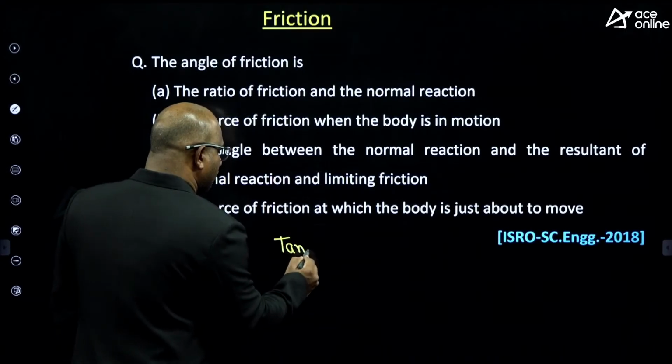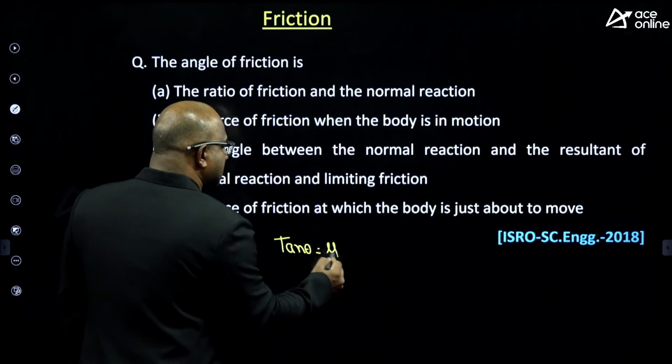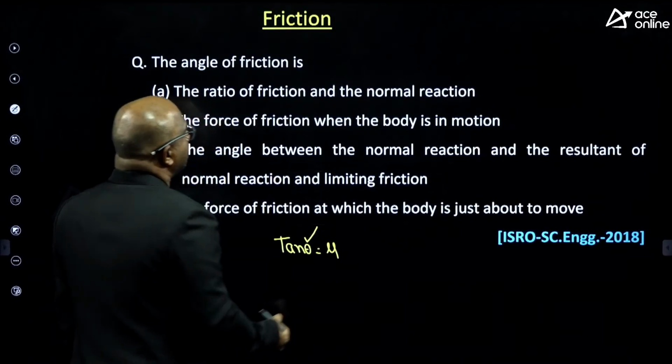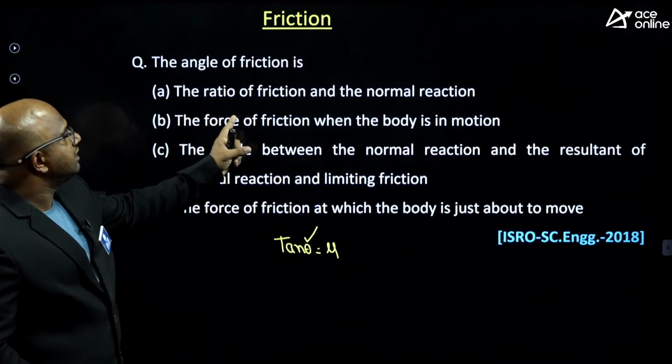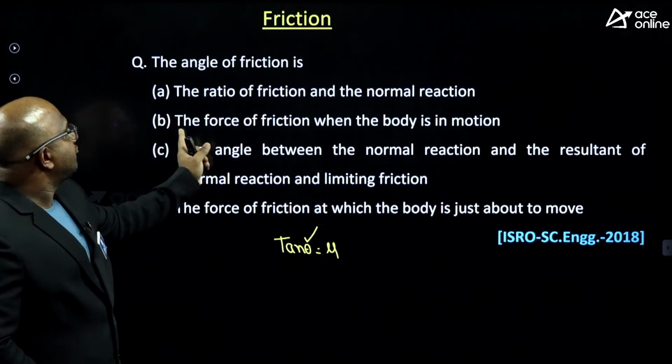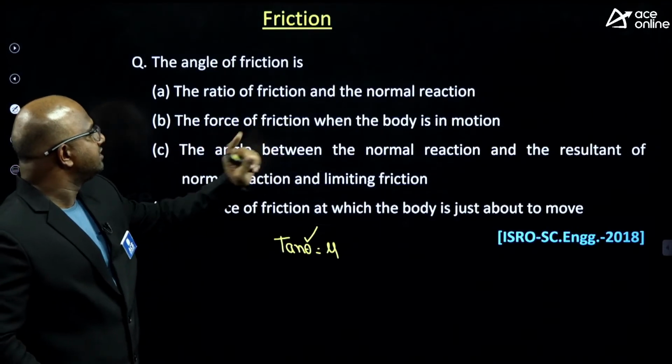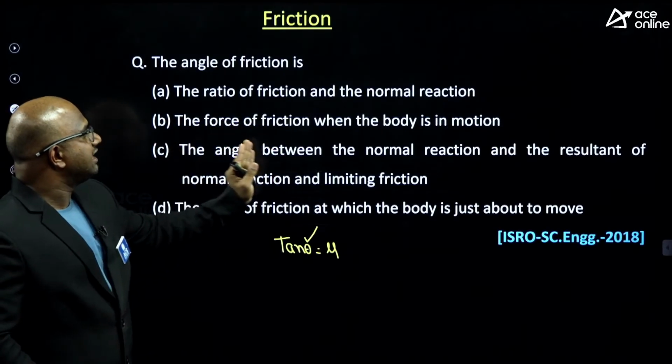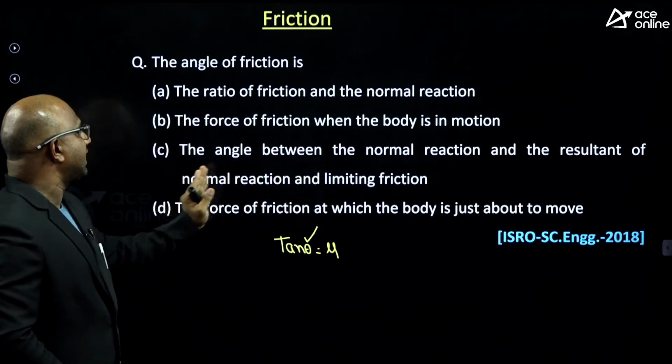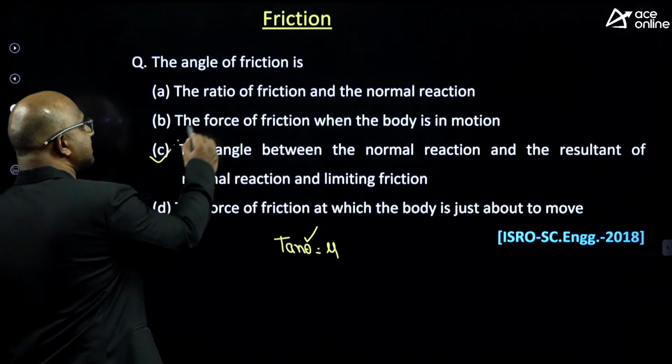Tan theta equal to mu. This theta is the angle of friction, guys. It is the ratio of the friction force and the normal reaction when the body is in motion, the angle between the normal reaction and the resultant of the normal reaction and the limiting friction. Yes, sir. This is the answer, guys.